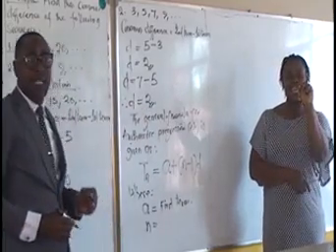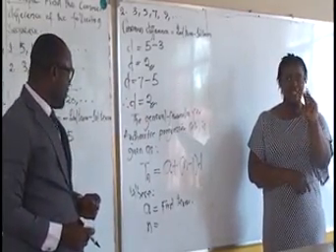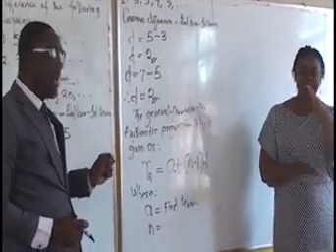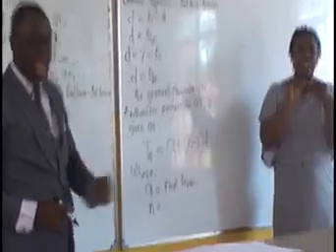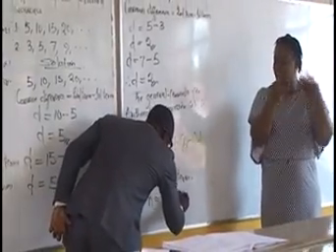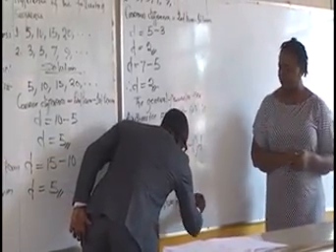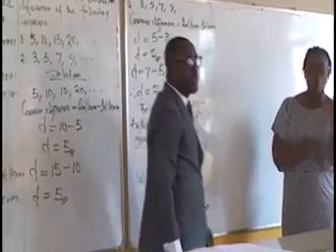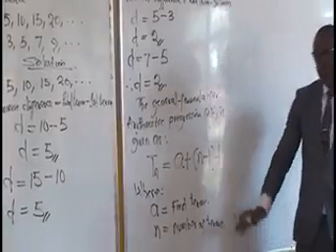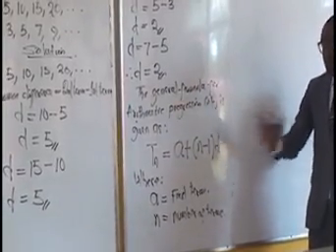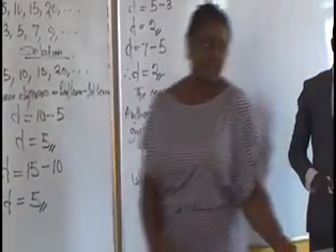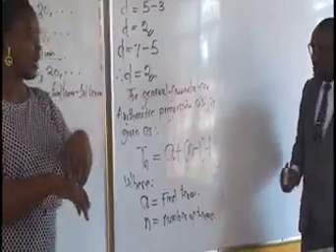We have another letter, which is N. N is the number of terms in the sequence. We shall also look at the next value, which is D. We've already established that D is the common difference.